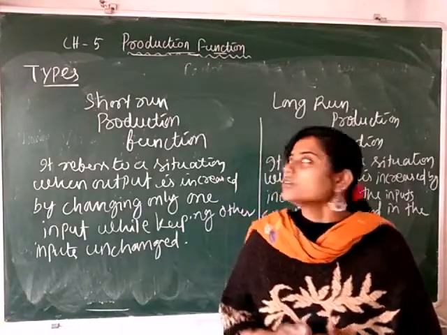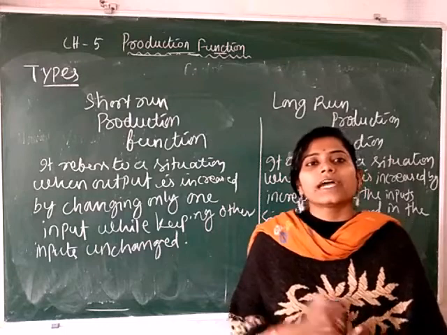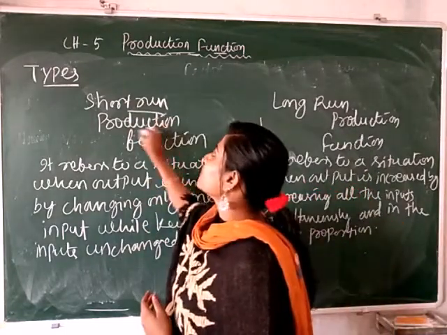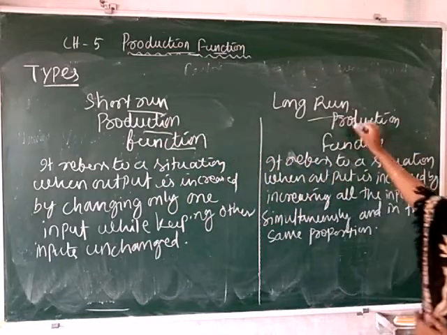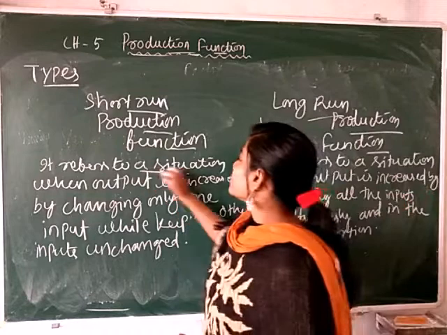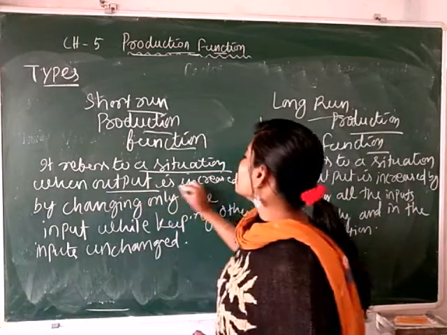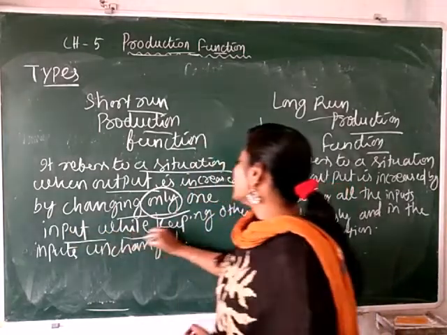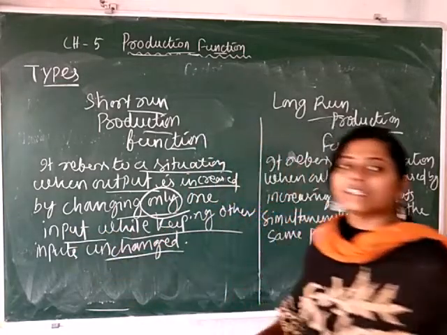Now we discuss the types of production function. They can be categorized into two types: short run production function and long run production function. Short run production function refers to the situation when output is increased by changing only one input while keeping other inputs unchanged.